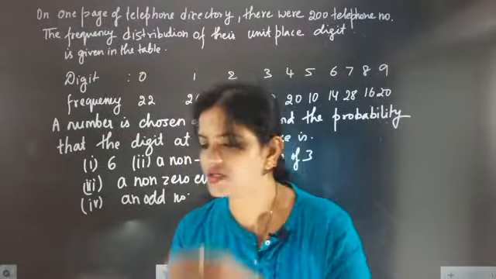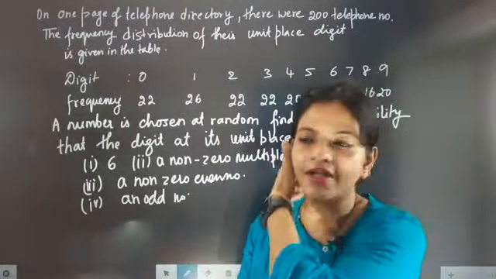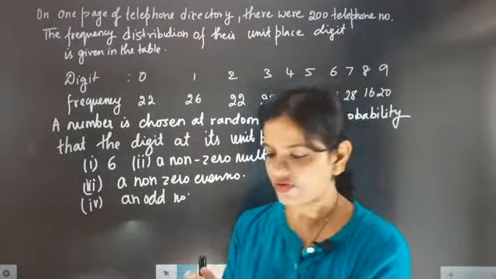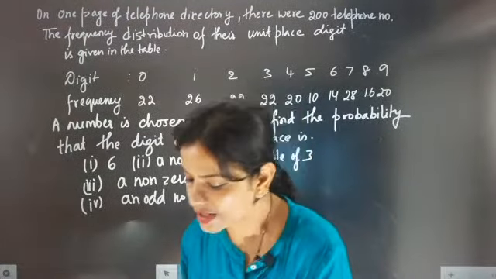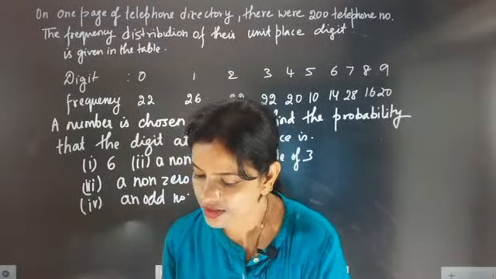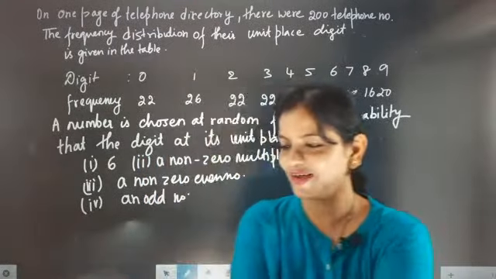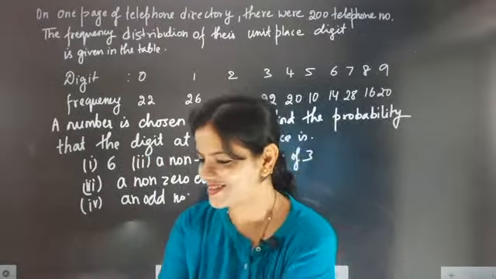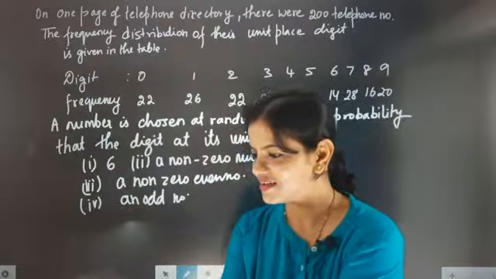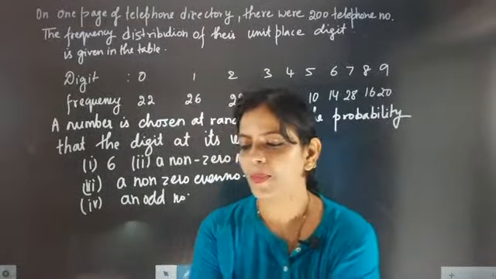So now the question given to you is very, very simple. Just go back to the question: you have a telephone directory. Okay, no problem.